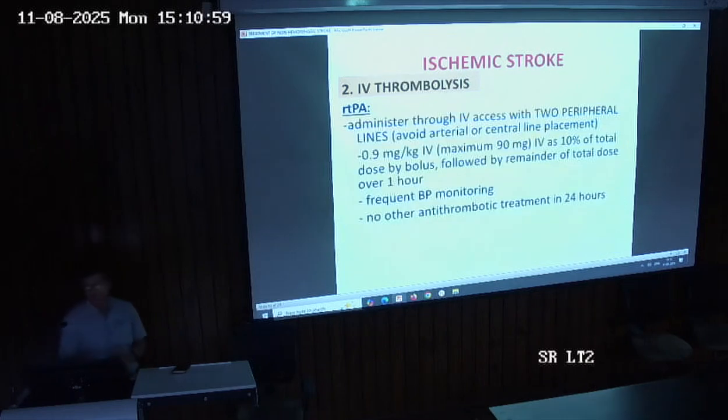And how will we use the RTPA? The RTPA is given intravenously through 2 peripheral lines.